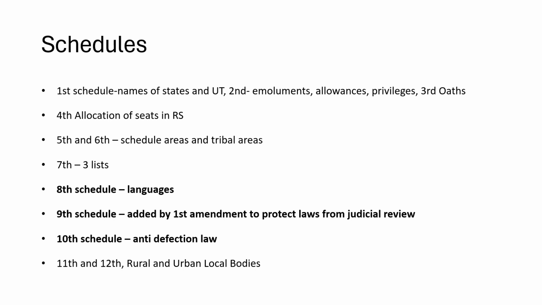So schedules of the constitution. I hope you remember each and every schedule, all the 12 schedules of the constitution, right? Because there have been questions on either of those schedules every year. First schedule, names of states and union territories. Second schedule, emoluments, allowances and privileges, right? And the third schedule, oath of office.